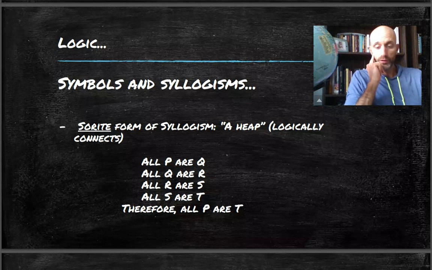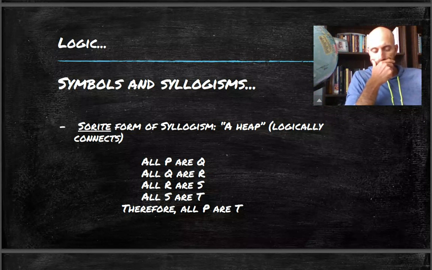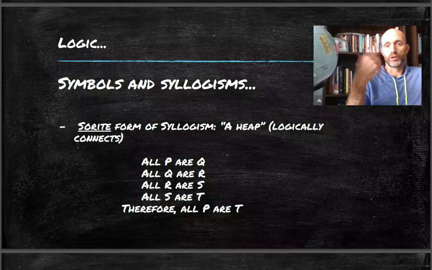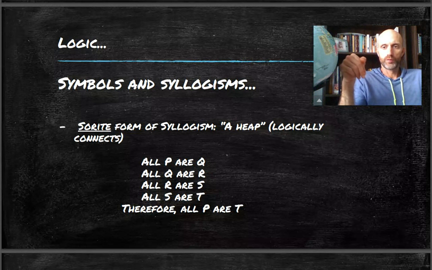Now, again, how do you get out of this type of argument? Say you're on the other end and you're trying to get out of this argument. Well, if they follow the rules, you can't get out of the argument by just saying you don't like it, obviously. There's no formal fallacy. That is to say, they've linked them all together, so that the predicate of the preceding premise is always the subject of the following one. If they've actually done that, what are you going to do? Just like any other deductive syllogism, you've got to show where one of the premises is false. You can't say they've broken a logical rule. If the logic is right, you've got to debate or show that one of the premises is not true.